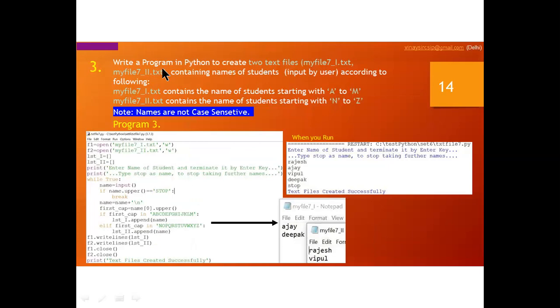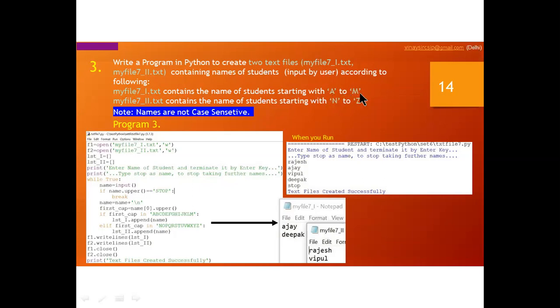Now another question here. Write a program in Python to create two text files. It is not one file, I am creating two text files here. These are the file names I have given, 7 first and 7 2. The first file and second file contain names of students input by the user. You can input according to the following. The first line contains the names of students A to M. In the first line you have to input A to M. In the second line you can input N to Z. These limits are given.